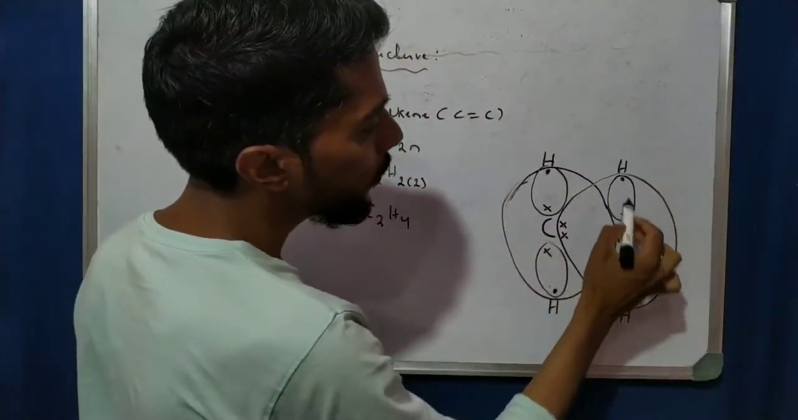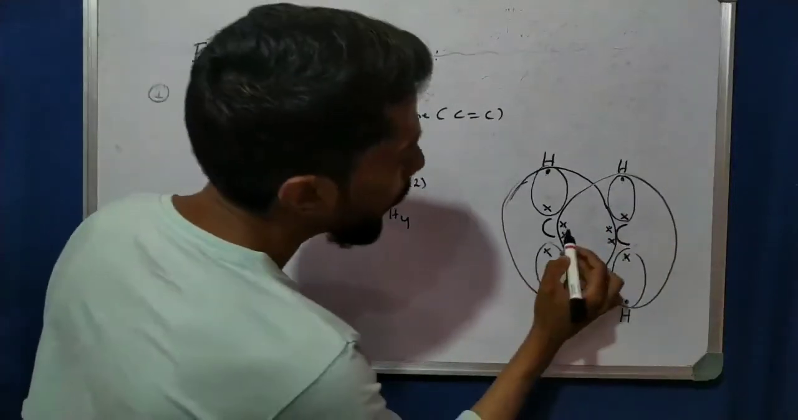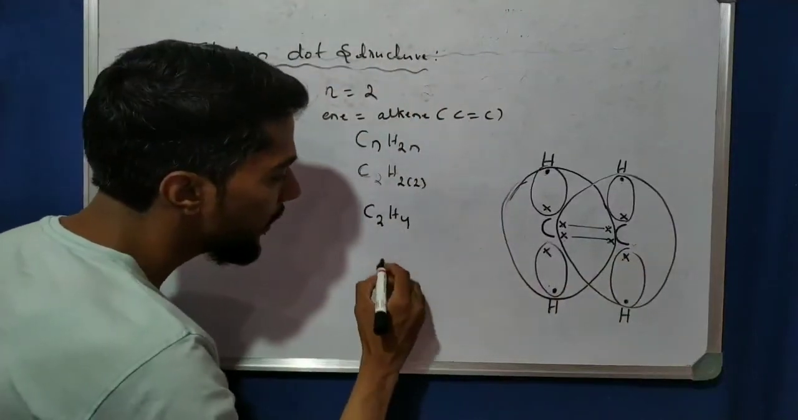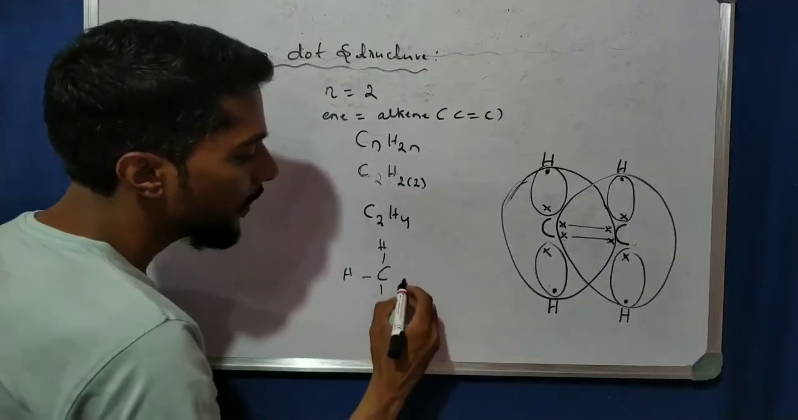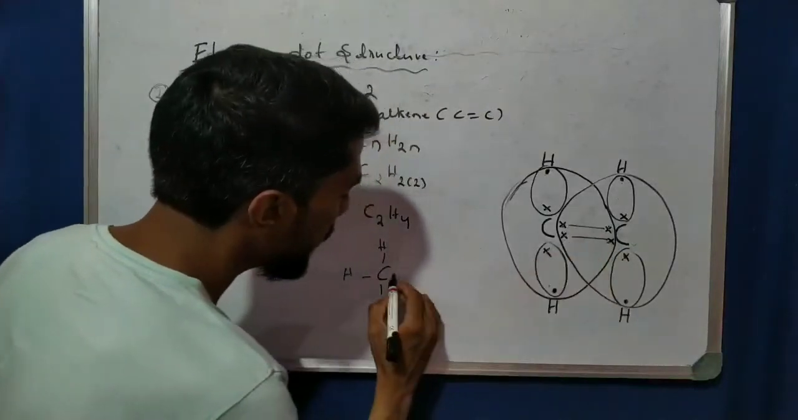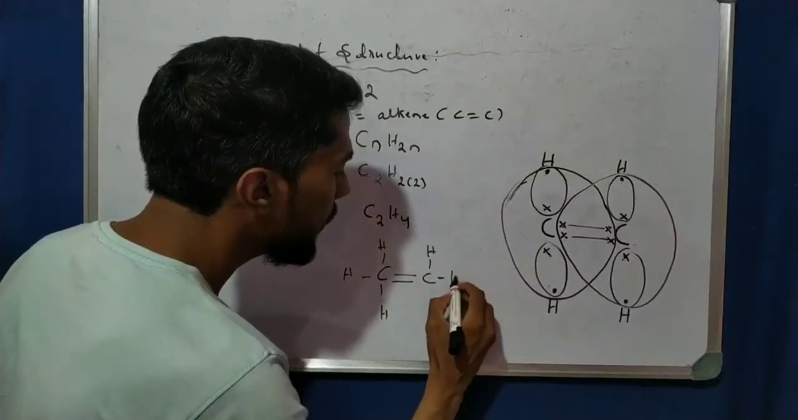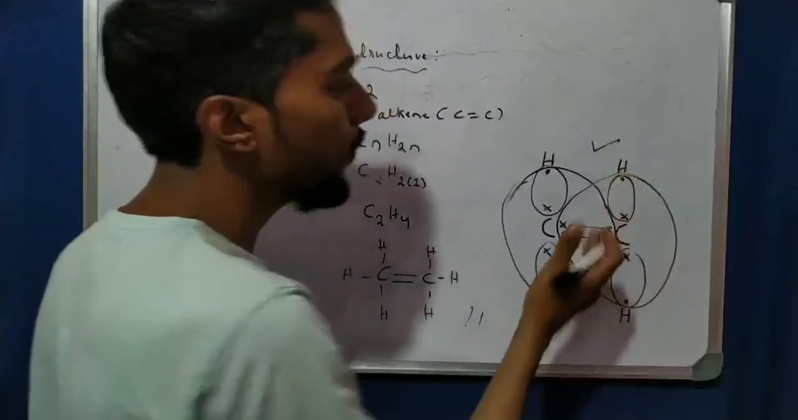Okay, like that. So now satisfied. See, 1, 2, 3, 4, 5, 6, 7, 8. Okay. So see here, one bond here, one bond here. So it is a double bond. So we can write it like that. Okay, hydrogen here, hydrogen here, hydrogen here. And because one pair is one bond and the second pair is the second bond, total 2 bonds. So it is what? Ethene. So this is the electron dot structure of ethene.